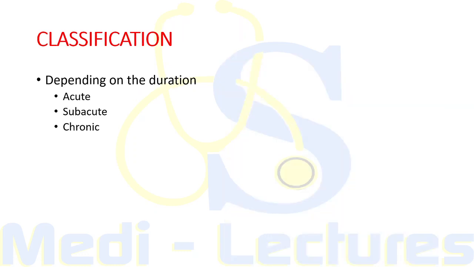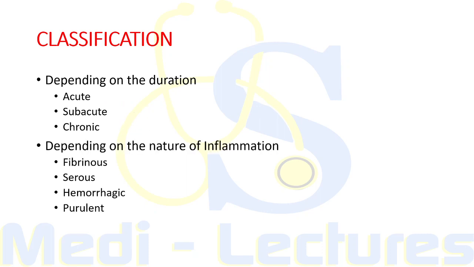Now coming on to the classification, depending upon the duration, pericarditis can be acute if it is lasting for less than 6 weeks, subacute if it is for 6 weeks to 6 months, and chronic pericarditis will be there for more than 6 months. Now another classification is depending on the nature of the inflammation. Depending on the nature of pericardial inflammation, it may be classified as fibrinous, serous, hemorrhagic and purulent.